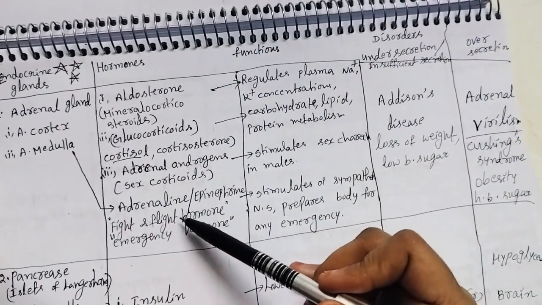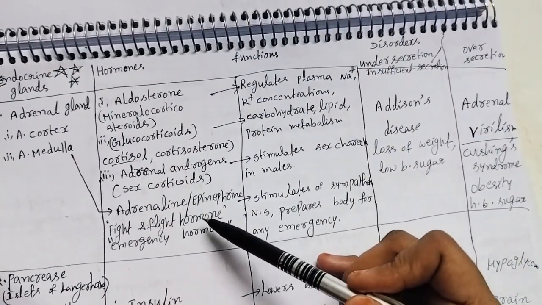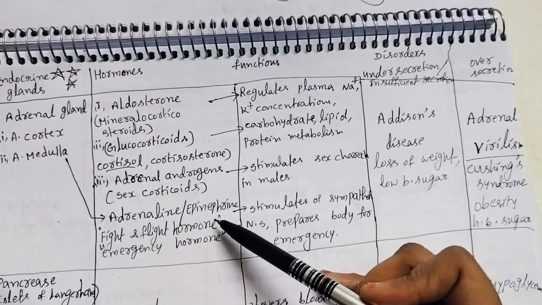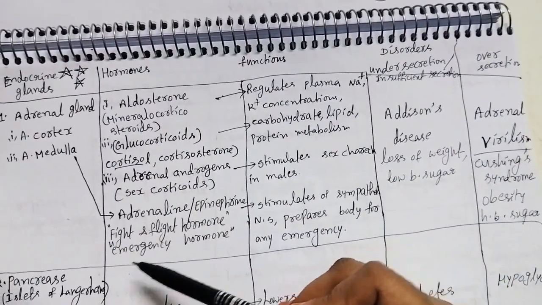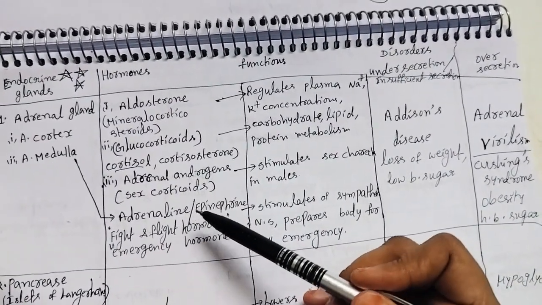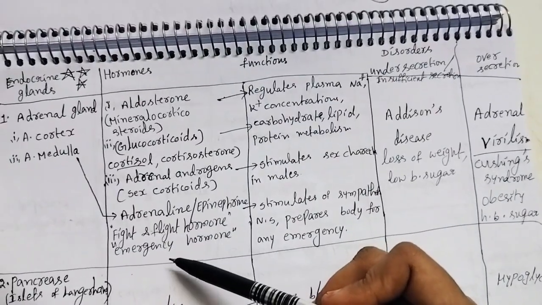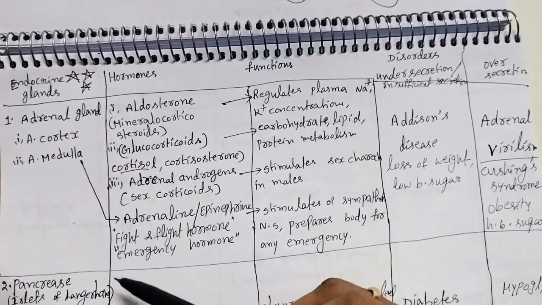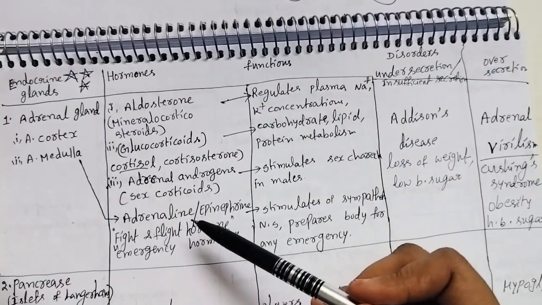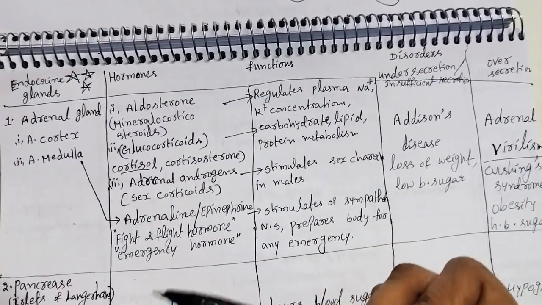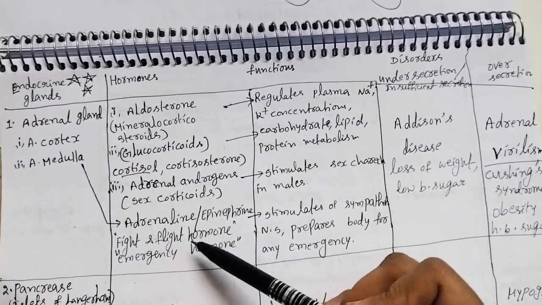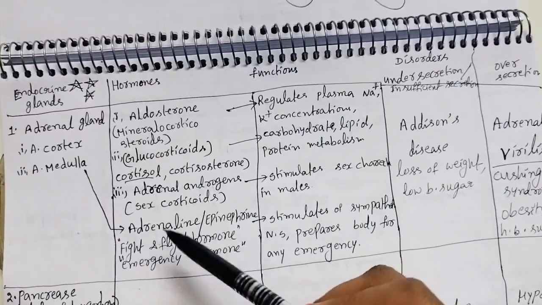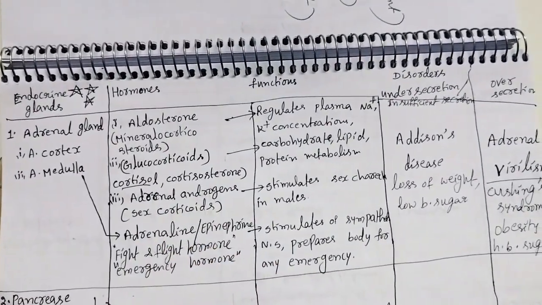Then adrenaline, we know that adrenaline or epinephrine. This is also called the fight and flight hormone. It is also called the emergency hormone. So this is very important: fight and flight hormone or emergency hormone. This is adrenaline or epinephrine. It is secreted by the adrenal gland.